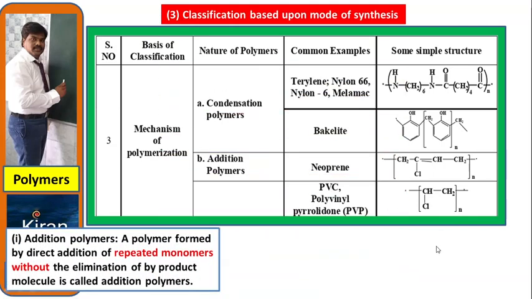Addition polymers: a polymer formed by direct addition of repeated monomers, without the elimination of a byproduct molecule, is called an addition polymer. We know very well about that. Addition means, for example, two molecules are combining, A plus B, and altogether combined you get a polymer.